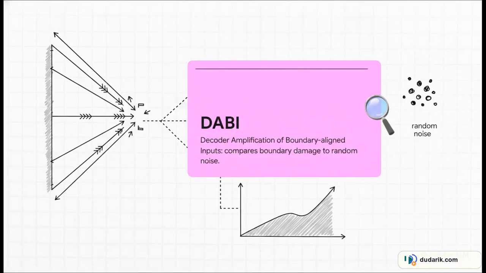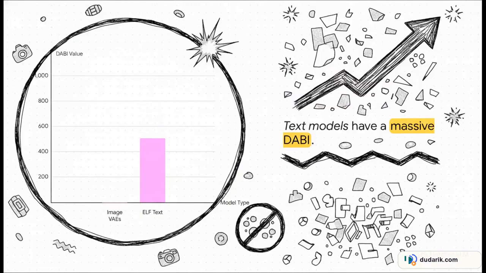To actually prove this geometric limitation is happening, the researchers introduced a pretty fantastic diagnostic metric. They call it DABI, which stands for Decoder Amplification of Boundary-Aligned Inputs. Basically, DABI measures exactly how much a decoder amplifies small, structured displacements right near those sharp decision boundaries, and then compares that against just random, standard noise of the exact same size. It's literally a sharpness meter. And the data from this metric is our smoking gun.